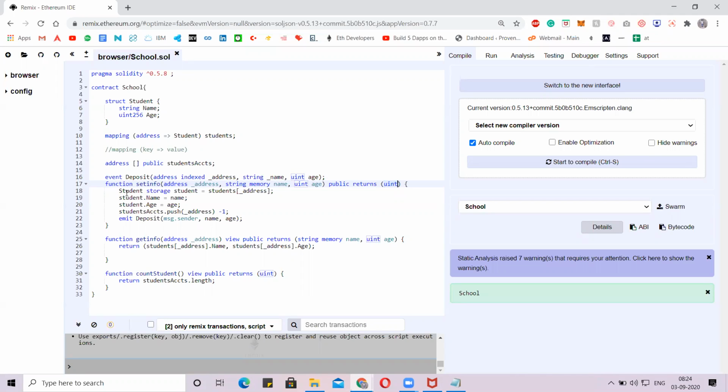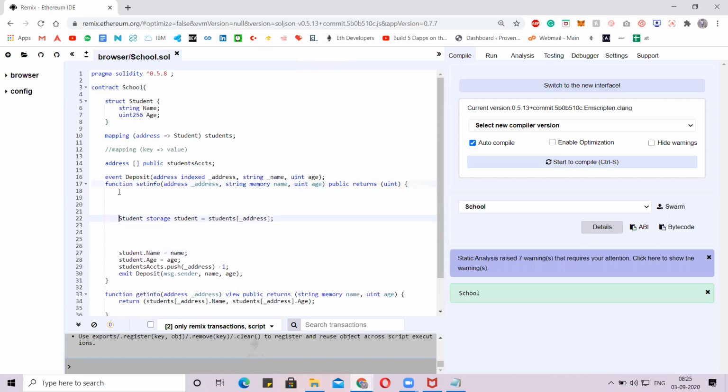Now, what do we need to do next? As I told before, you need to store all the details of the student, the student structure, and assign them to the address, so that you map them to the address. When you call the address, you will get the student details. Now what is the flow here? How are we done with the mapping? How can we do that?